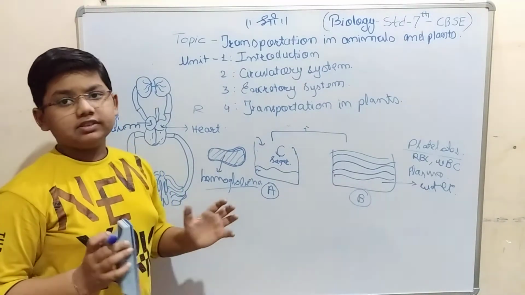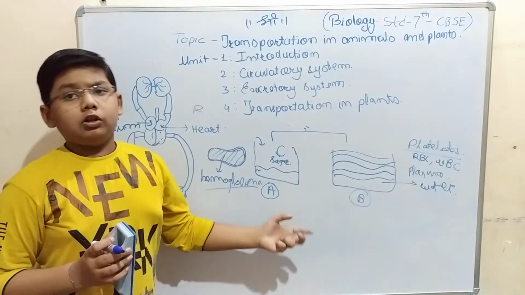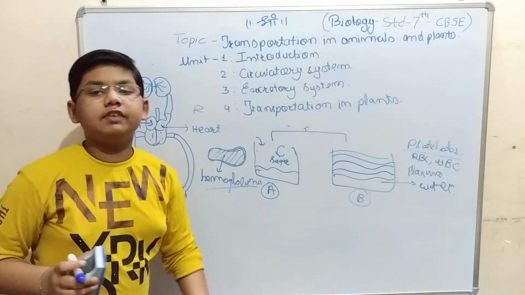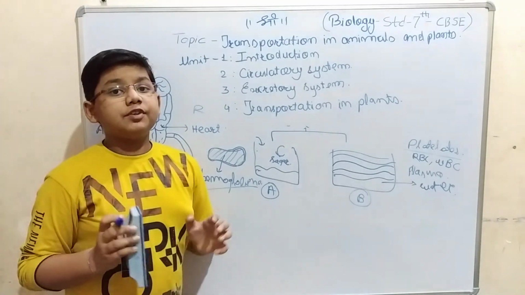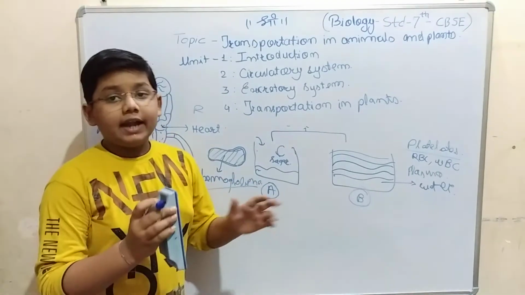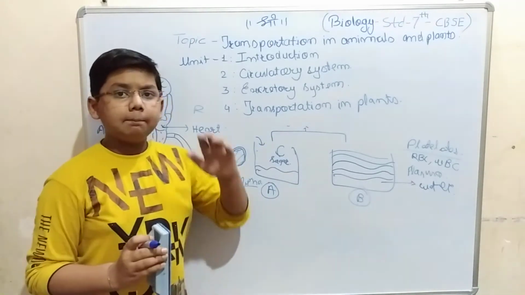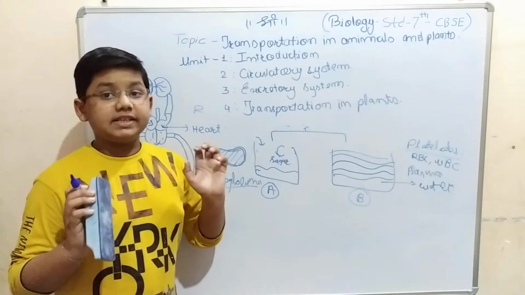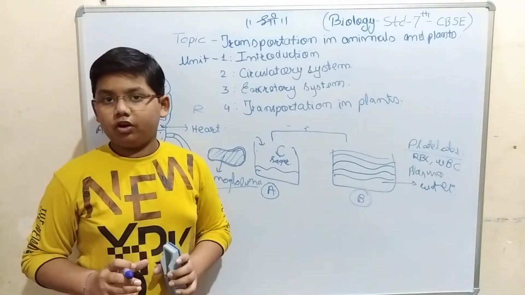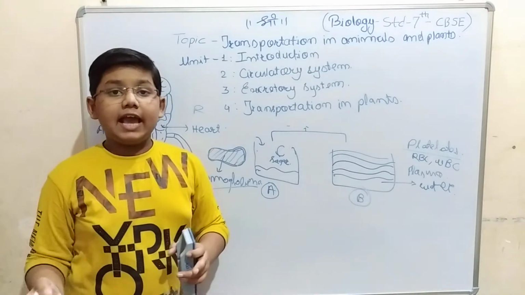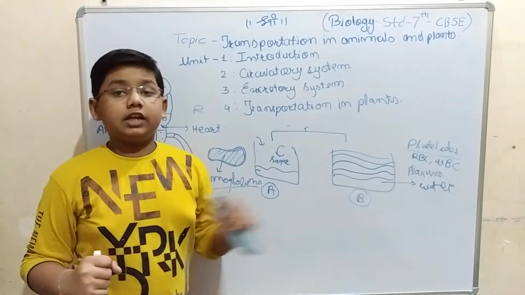In the same way, plasma and WBC are like the police force of our body. For example, if we are playing cricket and the bowler spins the ball so fast that we hurt ourselves on the knee, or when we fall and get scratched on our leg, blood will seep out. That is the basic reason WBC and plasma are so helpful for us. The plasma will take as many nutrients as possible and WBC will make sure no bacteria come inside.